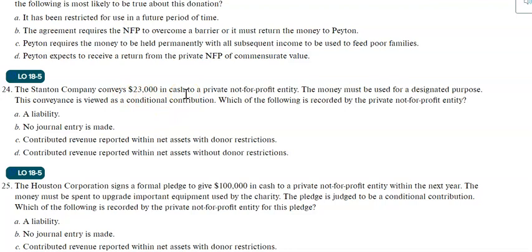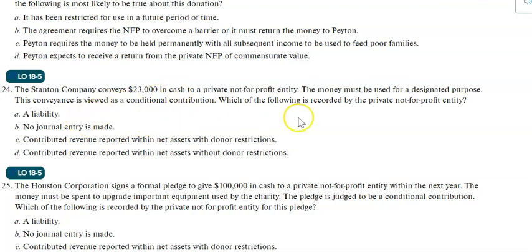What we just discussed: if there are any conditions related to the contribution, or somewhere you find the information that it's a conditional contribution, don't recognize it as revenue. Recognize it as a liability. So on the credit side, you write refundable liabilities, not contribution revenues. And on the debit side, of course, the recipient not-for-profit will debit cash.